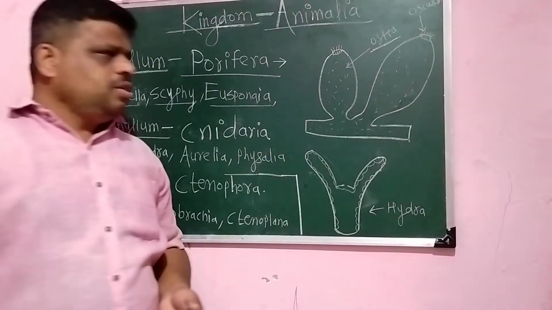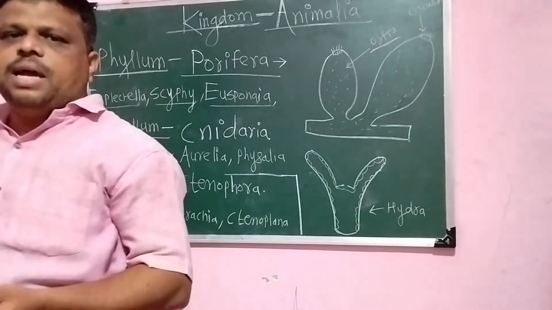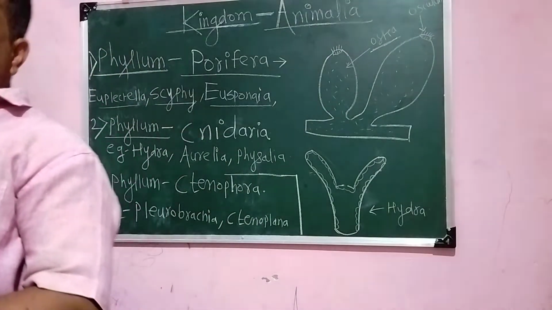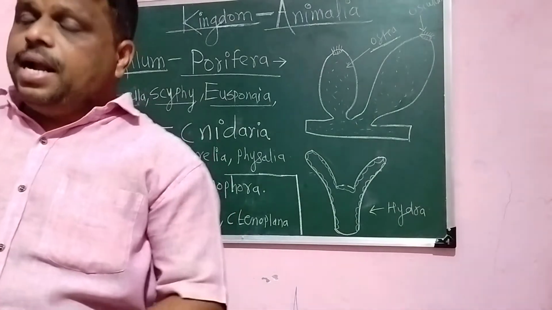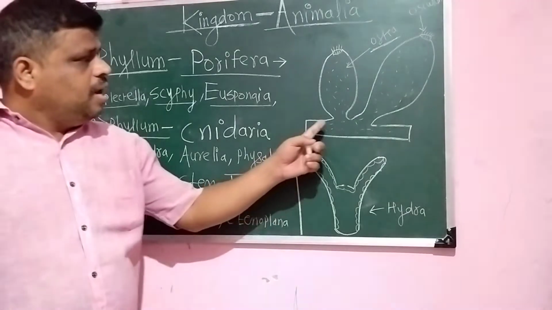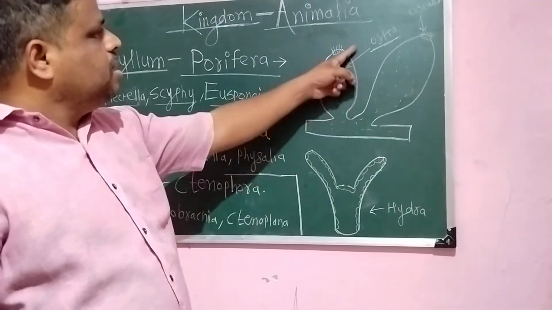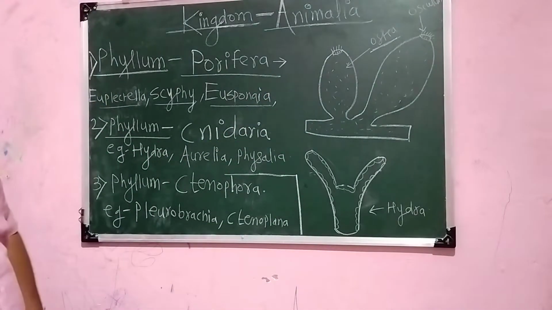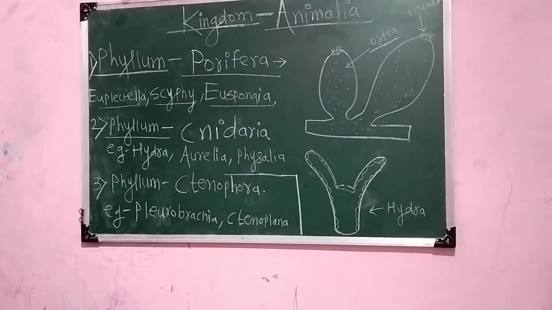Then they reproduce asexually as well as sexually. They reproduce sexually by gamete formation, the fertilization process takes place internally, and the development is indirect. Okay, and the most important thing is that they have a great power of regeneration. Understood? If a part is broken, it regenerates. That is called the power of regeneration. So this is simply regarding the first phylum, that is Porifera.